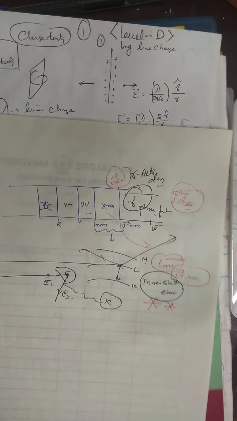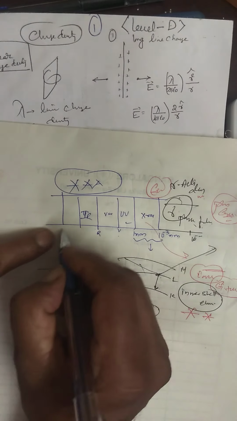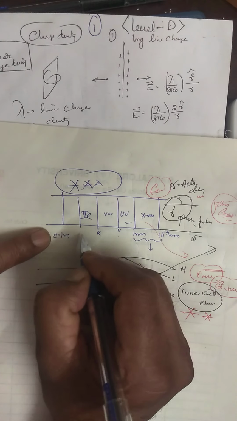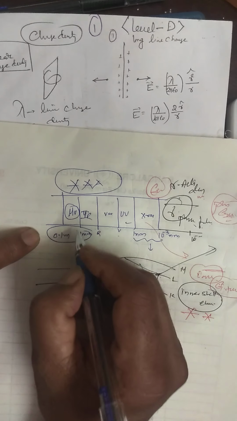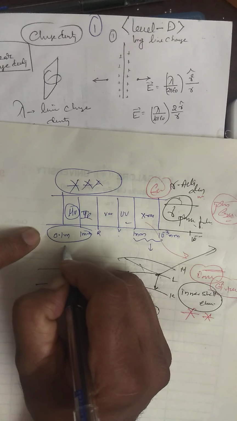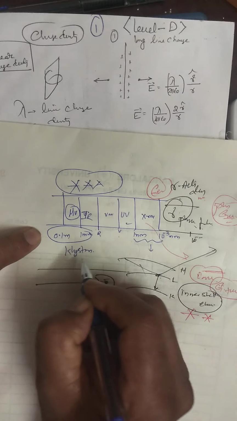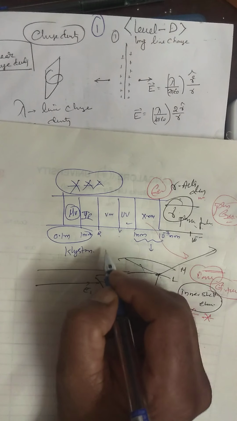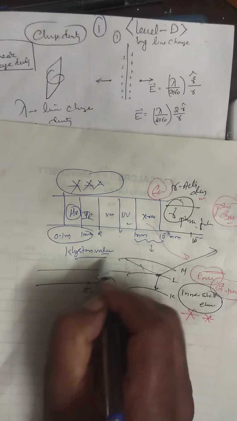Gamma. And what about here? Radio wave, next infrared, then microwave. This microwave is very, very, very important. What is the microwave? The wavelength is 0.1 meter to 1 millimeter. This is called microwave. Where is it produced? Klystron valve or magnetron valve, they call valve.